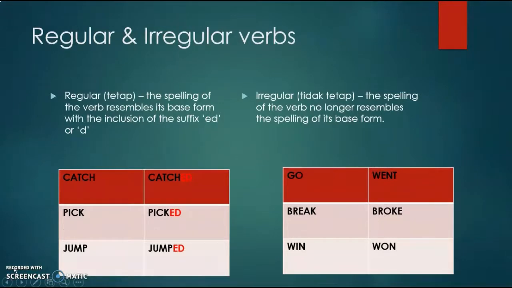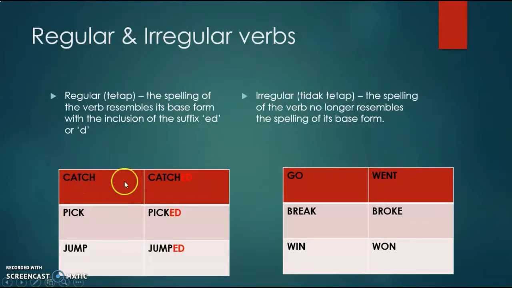So for our first activity, we shall be taking a look at regular and irregular verbs. So regular generally means tetap in Malay. So meaning to say, it refers to verbs that don't change their spelling. Meaning to say, it still resembles the spelling of its base form, with the exception of the inclusion of the suffix ed or d.